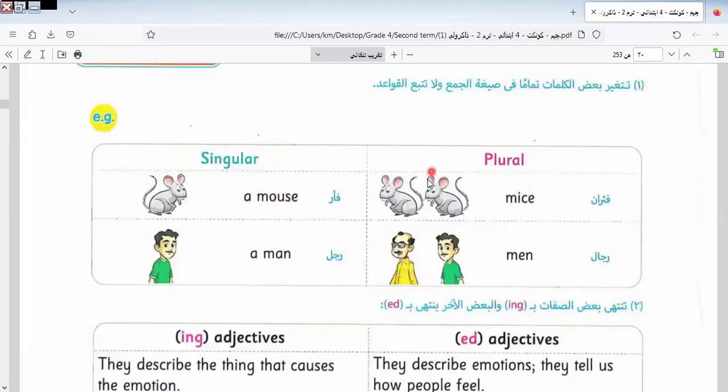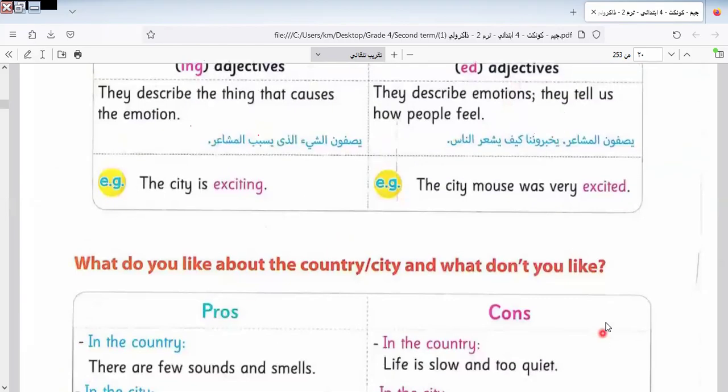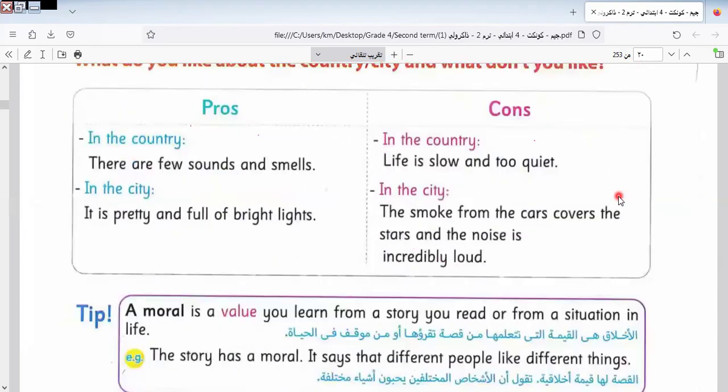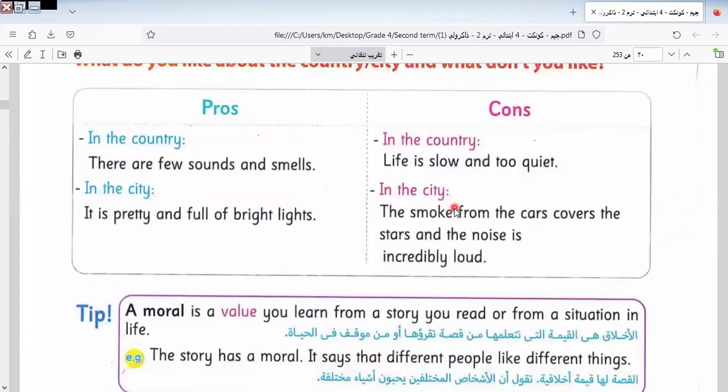Here we have the singular and plural. We have mouse, and this is mice. Here we have irregular nouns in plural. As we have irregular verbs, we have irregular nouns, like mouse, mice, man, men. Here we have adjectives, -ing form and adjectives, -ed form. I explained during the lesson that when we describe things that cause emotion, like this, the city is exciting. The city mouse was very excited. Here I talk about a person.